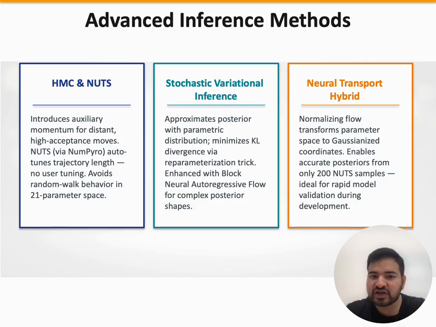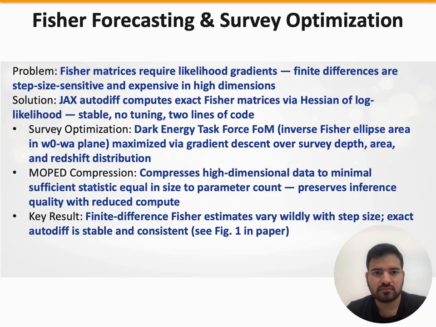The neural transport hybrid is the most powerful approach for rapid analysis. A normalizing flow transforms the parameter space into Gaussianized coordinates, and we then run NUTS in the transformed space. With only 200 NUTS samples after variational pre-training, we recover accurate posteriors in under 1 hour, compared to 20 hours for the full NUTS run or 40 hours for Cobaya.